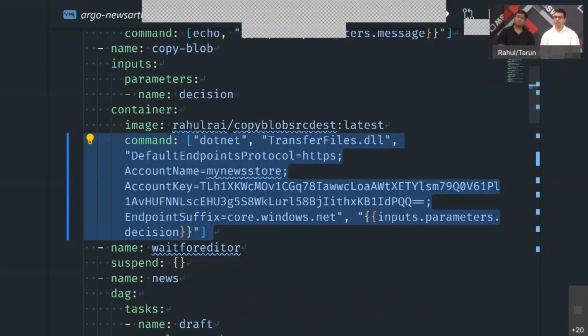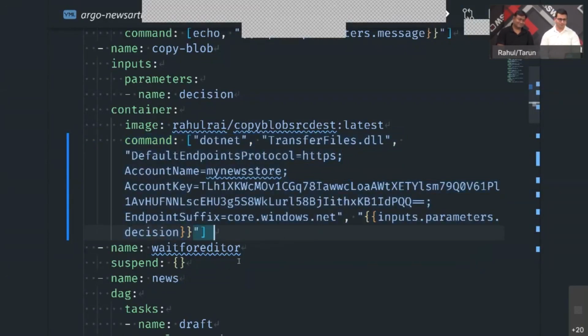As you can see, you can pass an input parameter here. So we have supplied the connection string here, but you can actually use an environment variable or an input parameter to supply these values as well.